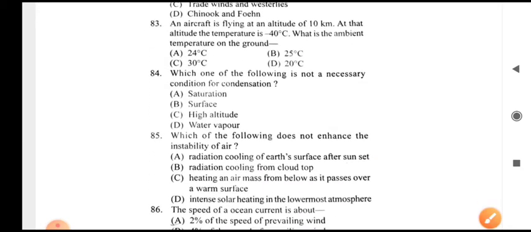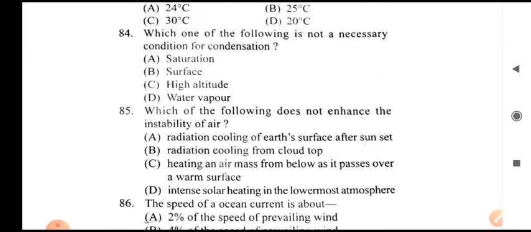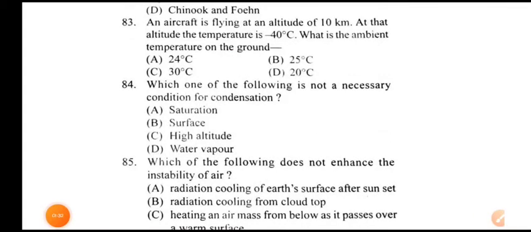Next question: which one of the following is not a necessary condition for condensation? High altitude is not necessary for the condensation process. Condensation is a process by which vapor changes into liquid or solid form. For this, high altitude is not a necessary condition.